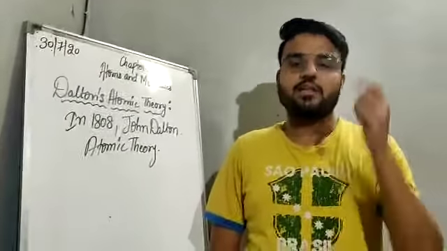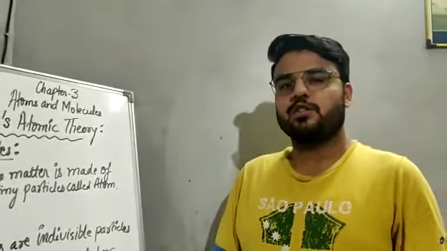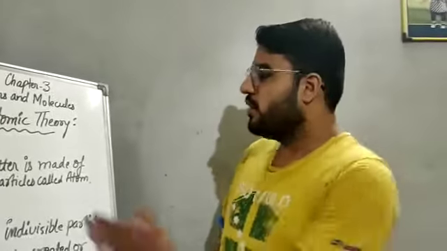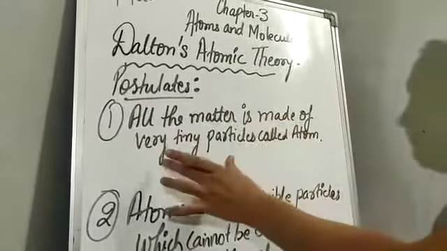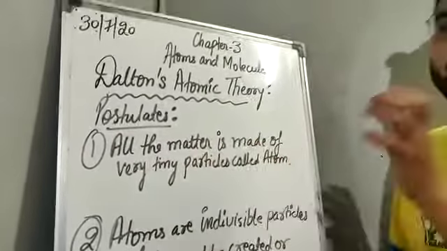Now let us understand and discuss the postulates of Dalton's atomic theory. The first postulate is: all the matter is made up of very tiny particles called atoms. As the ancient philosophers discussed, and from Dalton's studies, all matter, whether it is an element, a compound, or a mixture, is made up of very tiny particles.